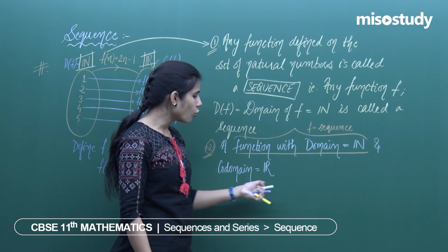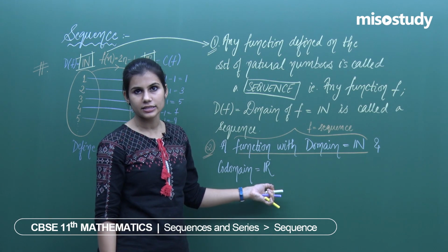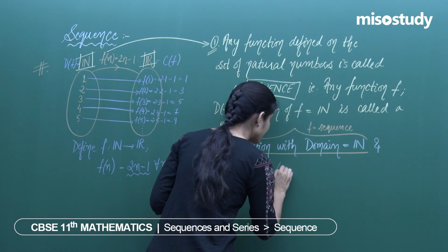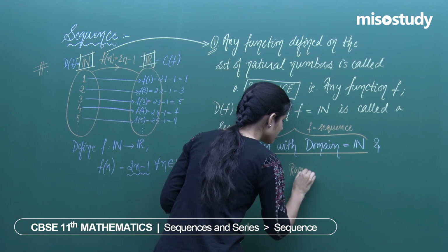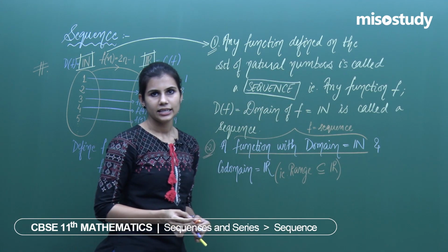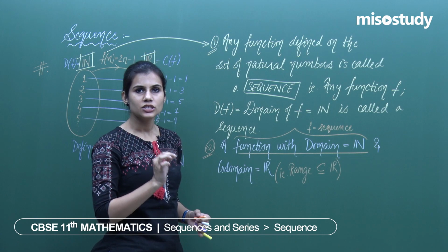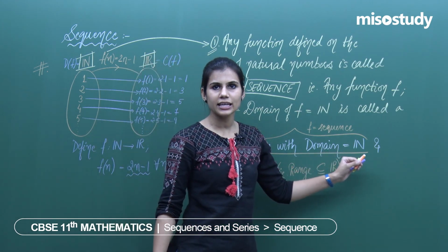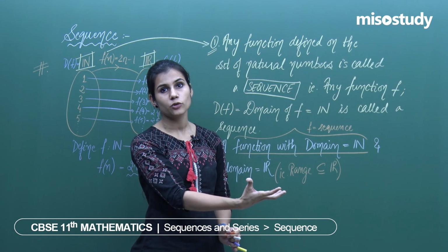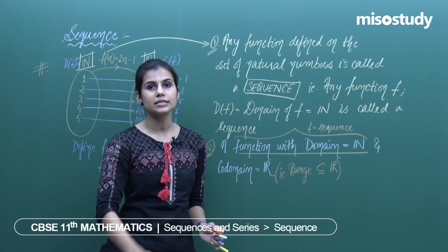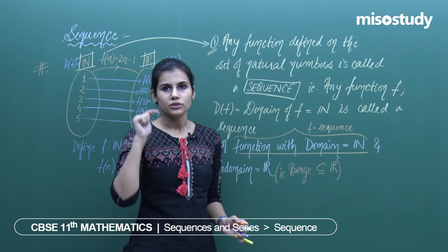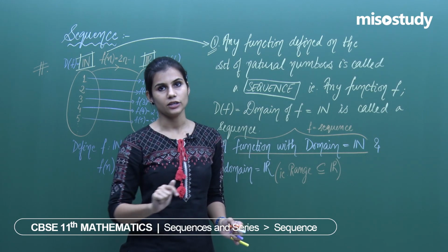So when you have the codomain specifically as the collection of all reals, which means the range is a subset of the collection of all reals, I say that the function is not just a sequence because its domain is the collection of natural numbers, but because the images of natural numbers under that particular sequence are going in the collection of all reals. That means all the images of natural numbers are real numbers. So this sequence is called a real sequence.